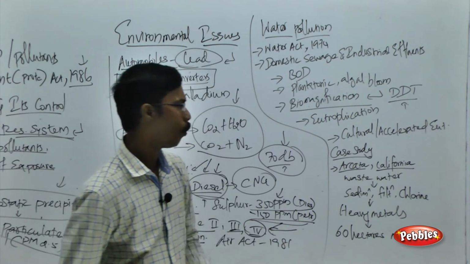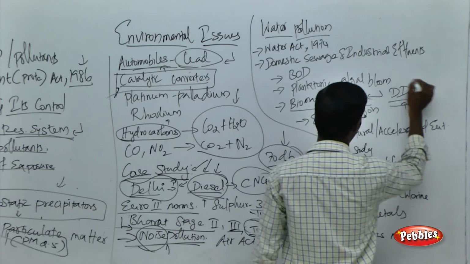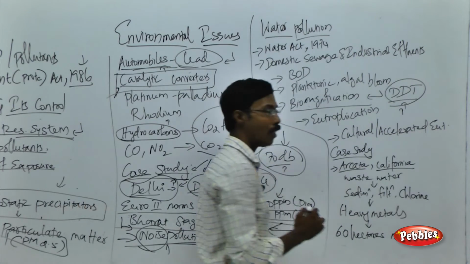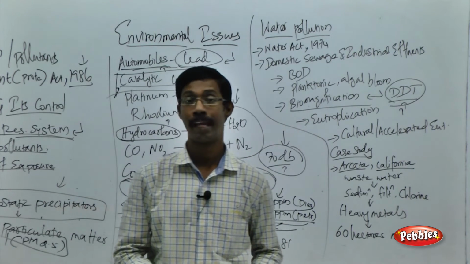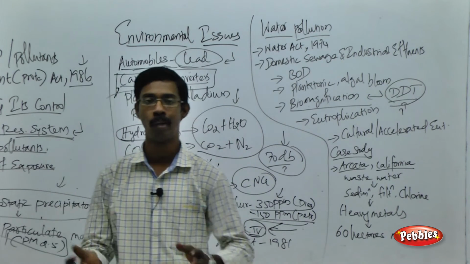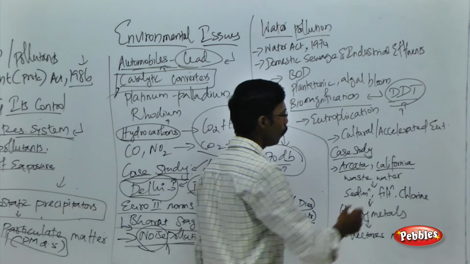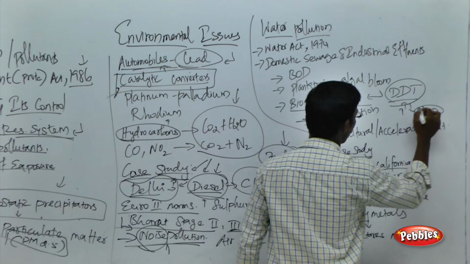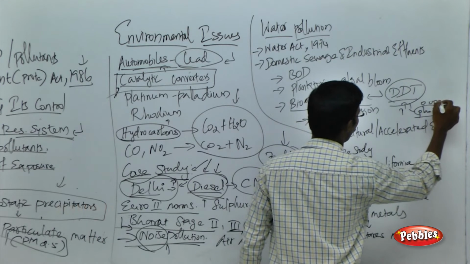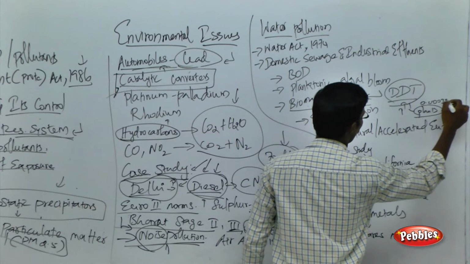The point you have to remember here is that DDT is a pesticide, a chemical. It will not be metabolized or utilized by the plant system. So it will be accumulated in the plant body at a very low level. For example, this much level.